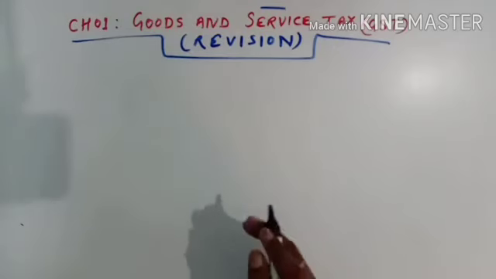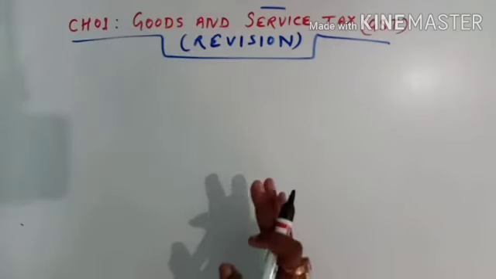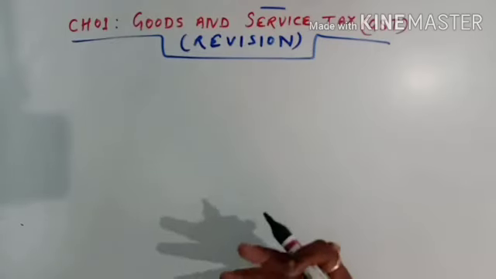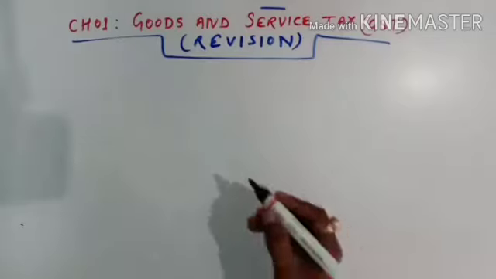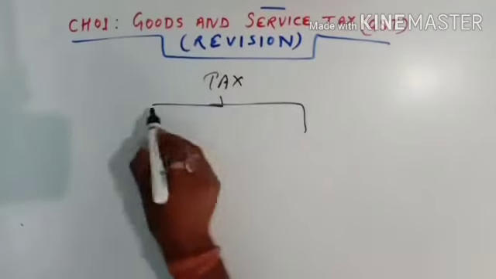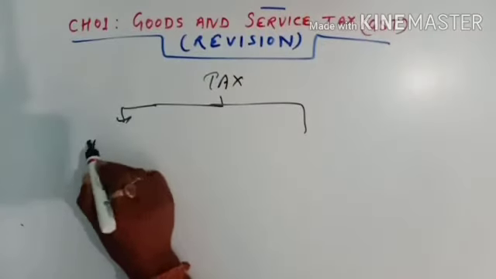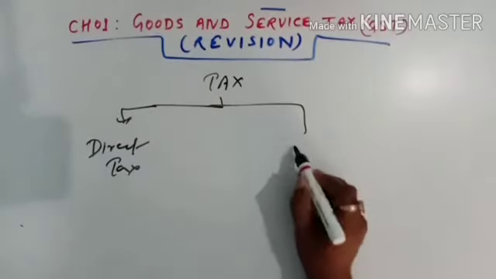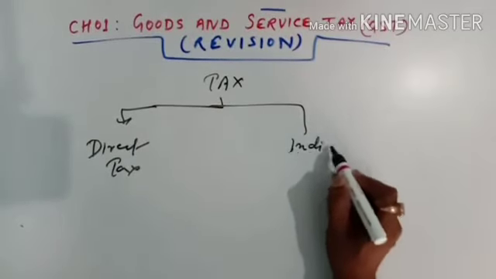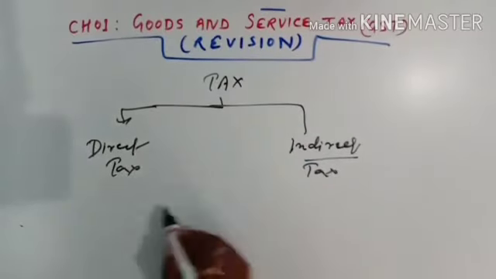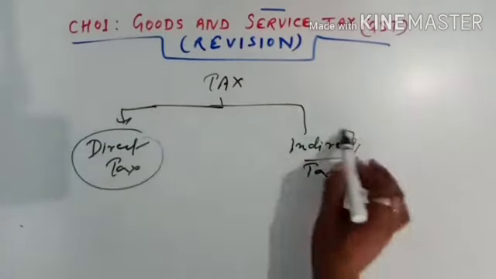See, students, you all have studied this chapter, Goods and Service Tax, GST. I am just revising the concept of this GST. So if we talk about tax, tax is of two types. First one is direct tax, and second one is indirect tax. Clear? Now, what is indirect tax and what is direct tax?